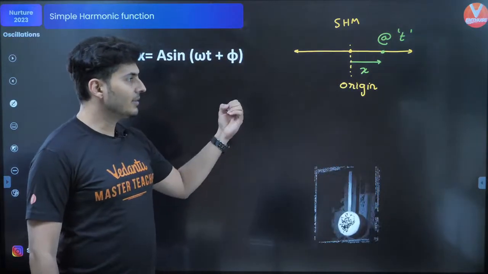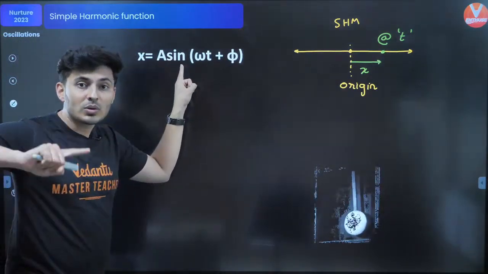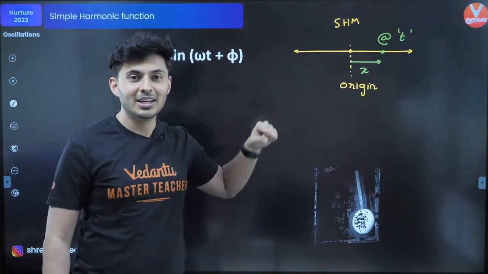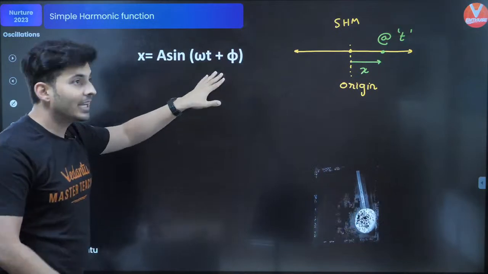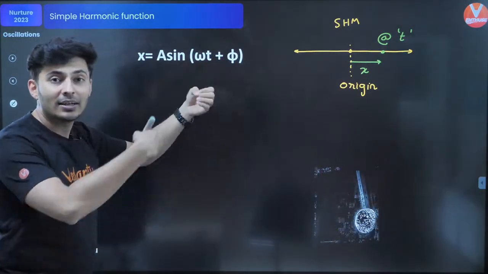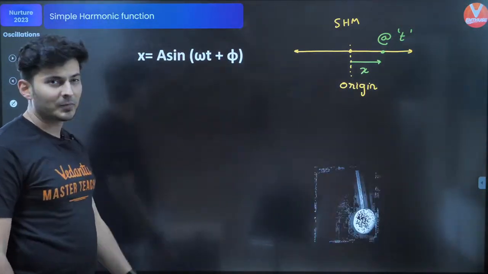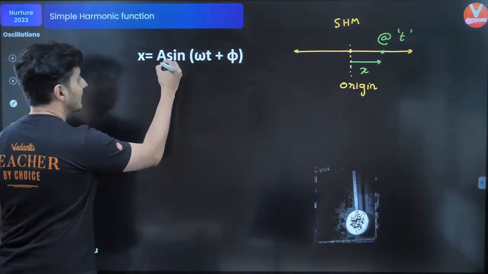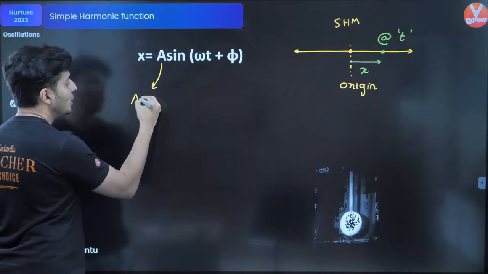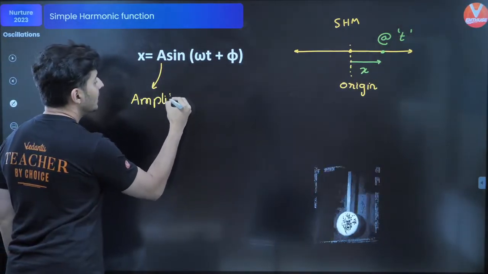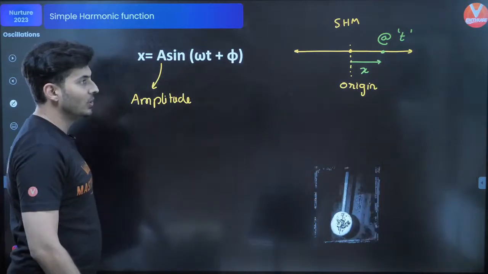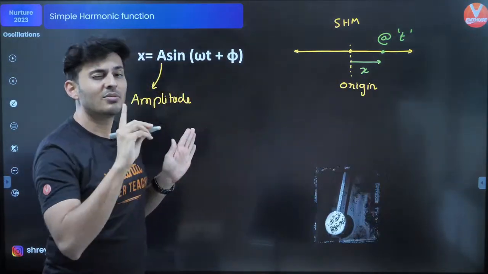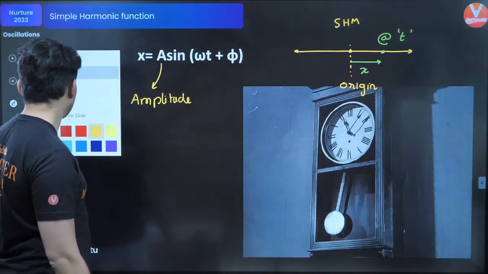Okay, having said this, a sine function or a cosine function, remember, how does the graph of a sine or a cosine function look like? It is a repetitive graph. Hence, x as a function of time is also a repetitive graph, like a sine or a cosine. These terms, what are they called? If you may recollect, this is nothing but your amplitude. It tells you the maximum displacement from the origin, which is also the mean position.